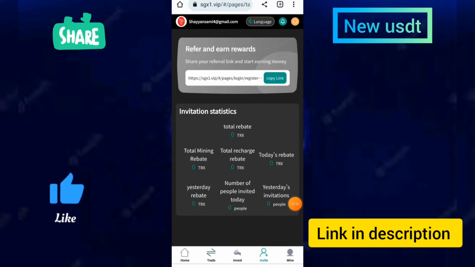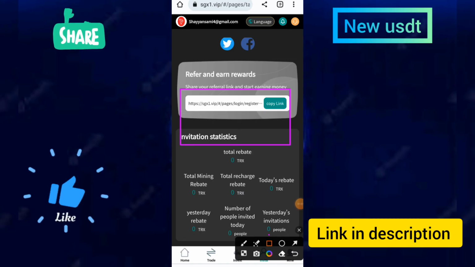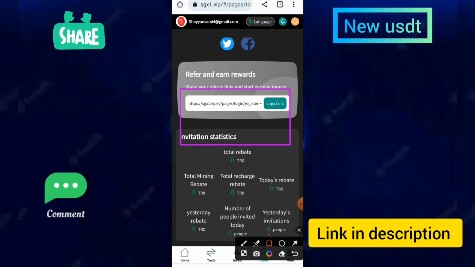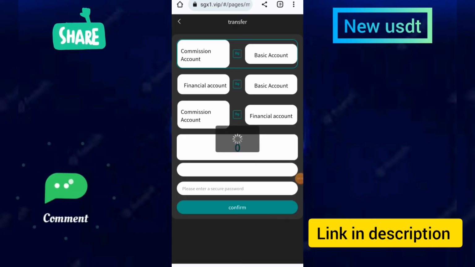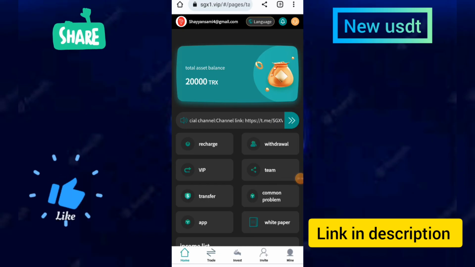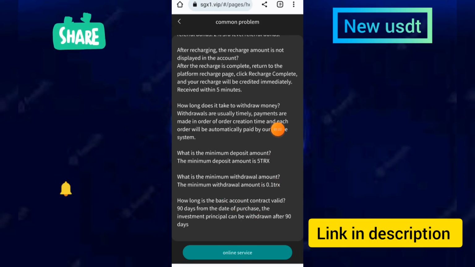And if you want free income on this site, copy this invitation link and paste it in a WhatsApp group or Telegram group, and you can earn a lot of income on this site. You can see the whole reward details, the transfer details, the common problems, and the mining details on this site.